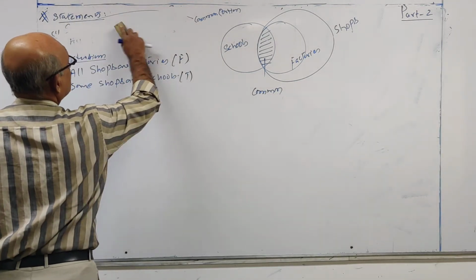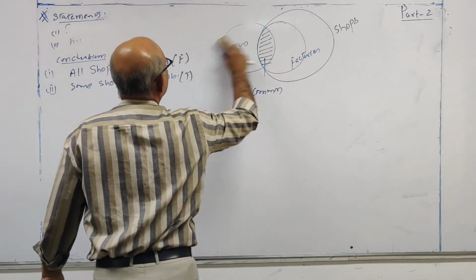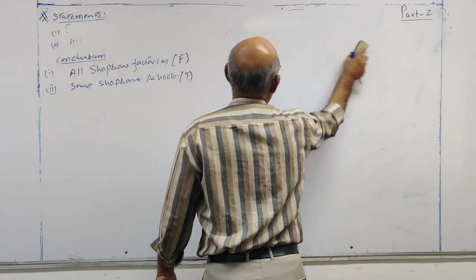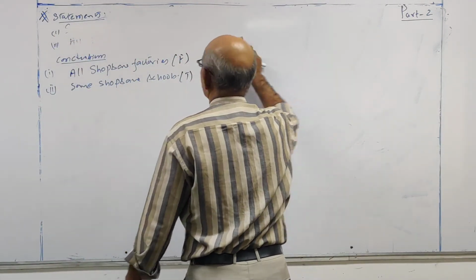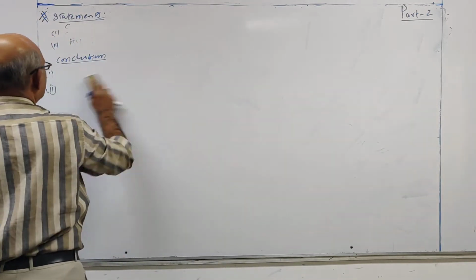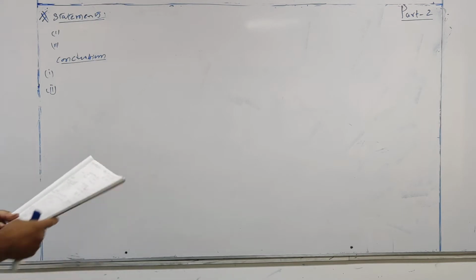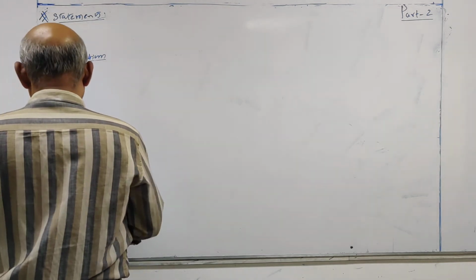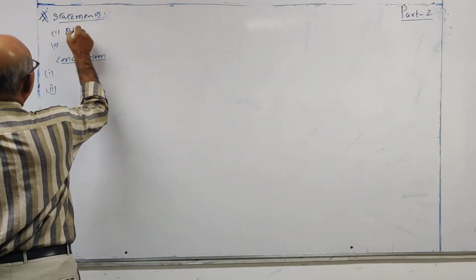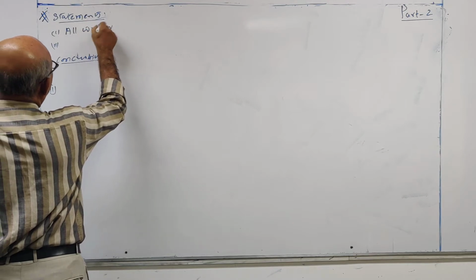Look at the third question. All writers are lawyers.